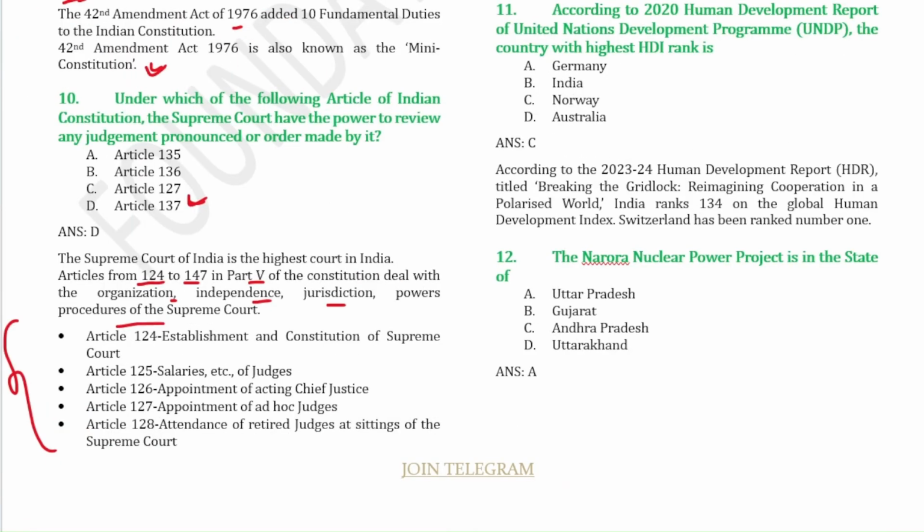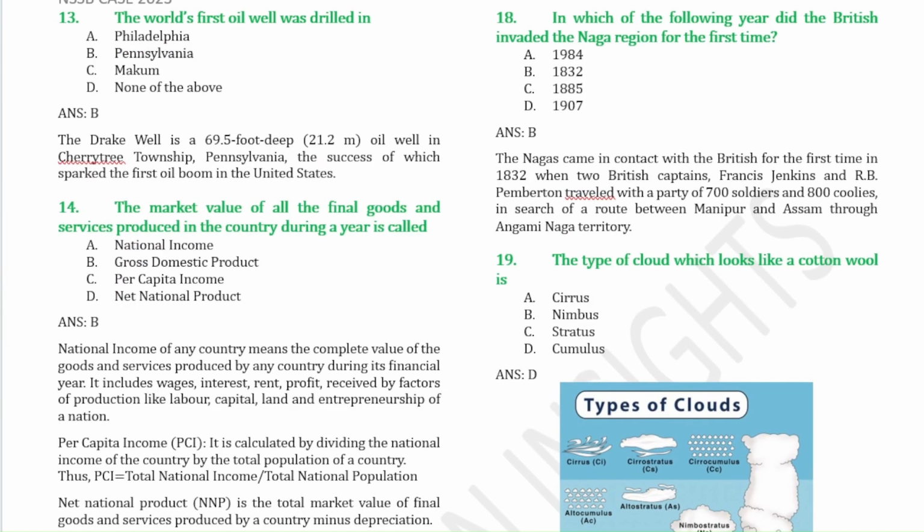Question number 11, it is also from Current Affairs. According to the latest report, Switzerland has been ranked as number 1. The Narora nuclear power project is in the state of Uttar Pradesh. The world's first oil well was drilled in Pennsylvania.